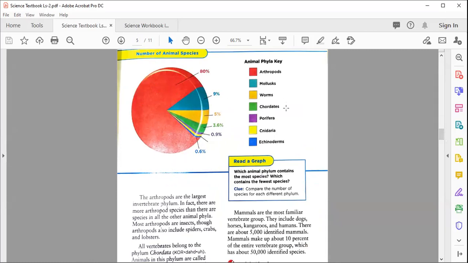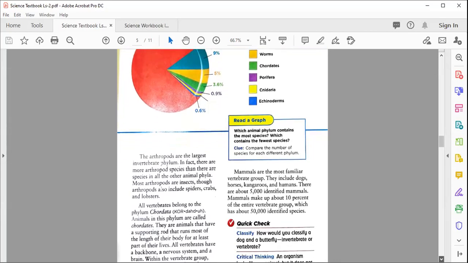5% worms, chordates 3.6%, echinoderms and cnidarians, these are also in front of you. So this is the percentage of the animal species in the world. Here you have these percentages and these animals are present with this.